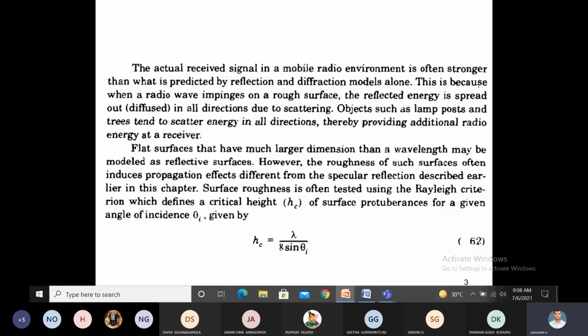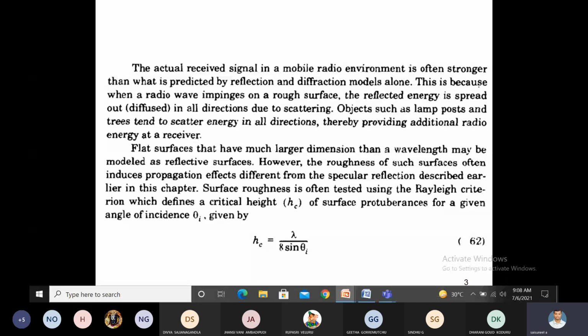For scattering, a radio wave impinges on a rough surface. The reflected energy is spread out in all directions due to scattering. In real life, lampposts and trees scatter their energy in all directions.